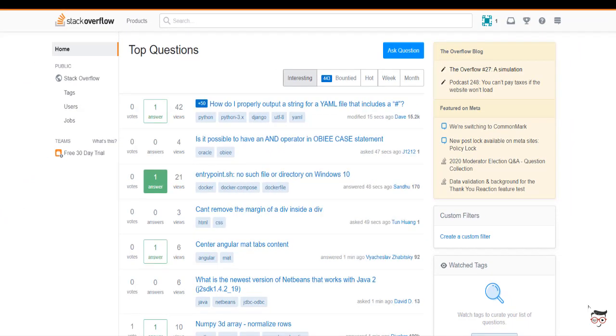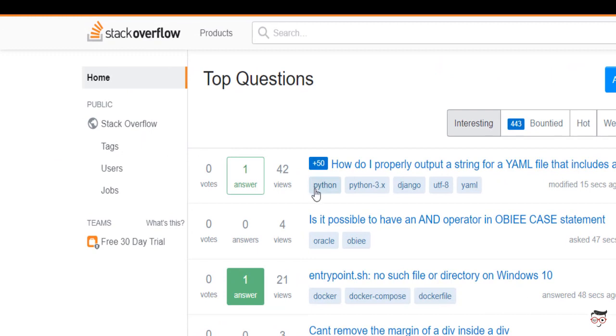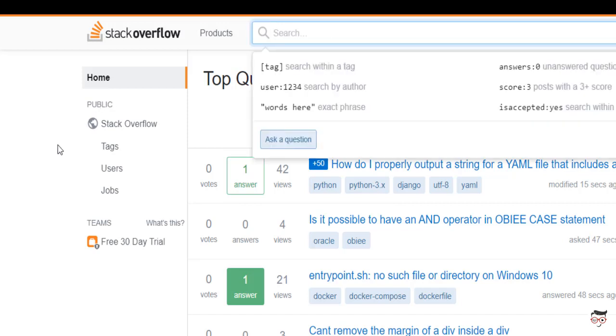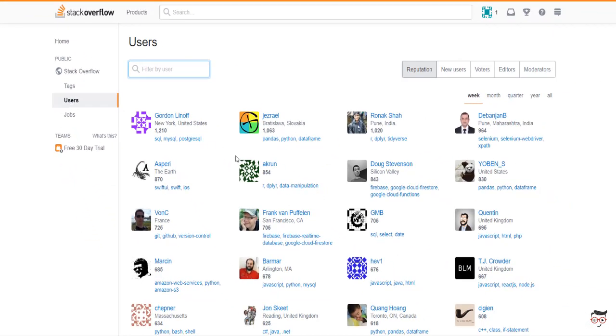The next section is on my left hand side. It contains tags, users and jobs. Tags, I already mentioned, are the tags associated with a particular question. If I'm not aware of the sentence of the full question, then I can use the tags if I want to search the question here. The second part is users. If I click on users, I will find all those users who are reputed in the community, who have a number of points. If I am a fan of a particular user, I can search for the user here.